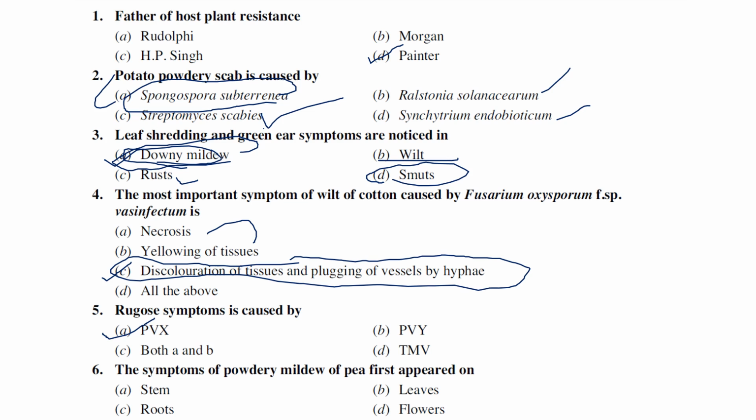The symptoms of powdery mildew of pea first appear on stems, leaves, roots, or flowers. Generally, with powdery mildew, we can see it on the surfaces of leaves, maybe on the lower surface or on the upper surface. In pea also, we can see the symptoms initially appear on the surfaces of leaves.